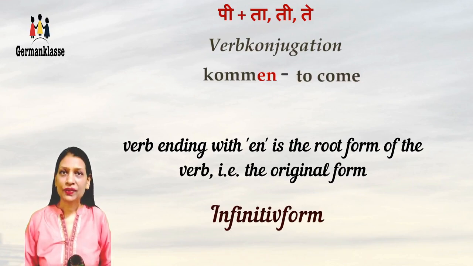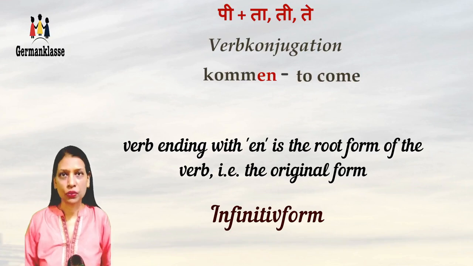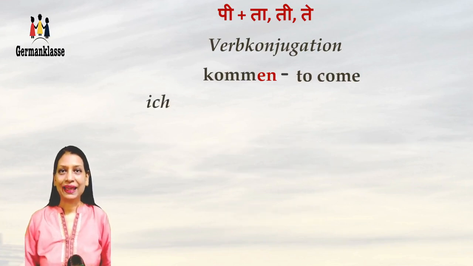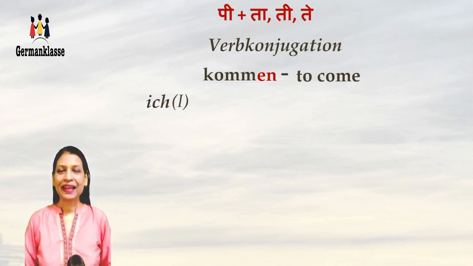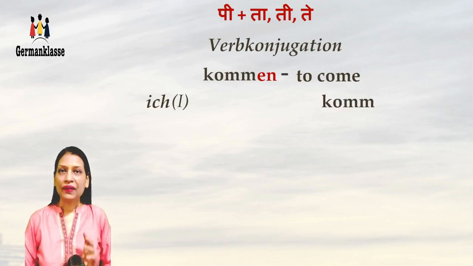Infinitive. And what shall we do with this verb? We will conjugate the verb according to the pronouns. Let's see. Ich, that's I. And now we'll take just the komm from kommen and we'll add an ending. So here for ich, we'll add an ending e.